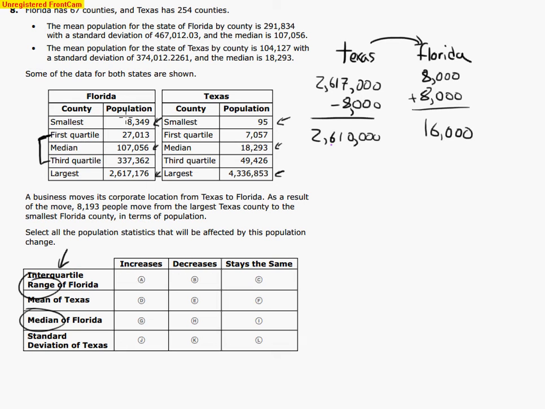So if I'm moving people from the largest to the smallest and from the smallest to the largest, why would my Q1 and Q3 change?